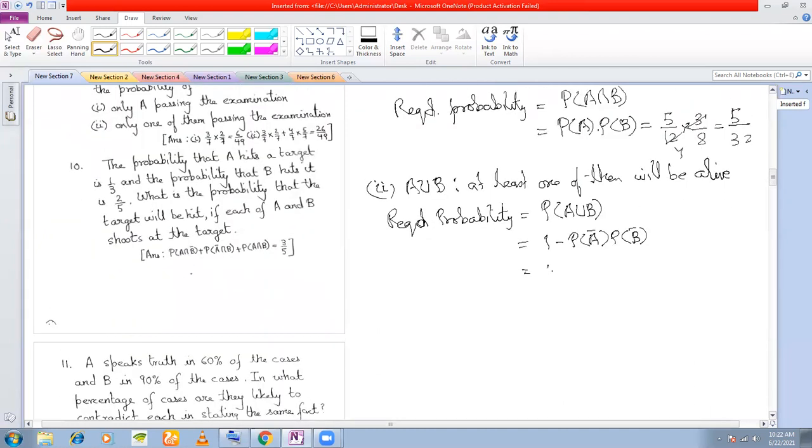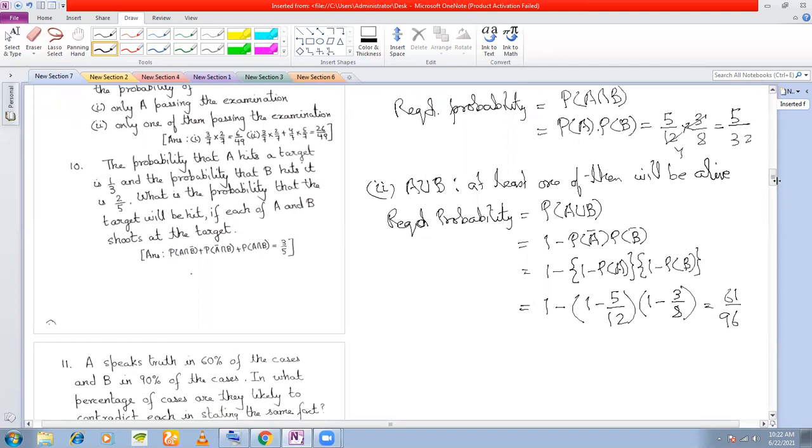P(A bar) is 1 minus P(A), P(B bar) is 1 minus P(B). Put these values: 1 minus 5 by 12 and 1 minus 3 by 8, as I just showed you above. We can calculate this to be 61 by 96.